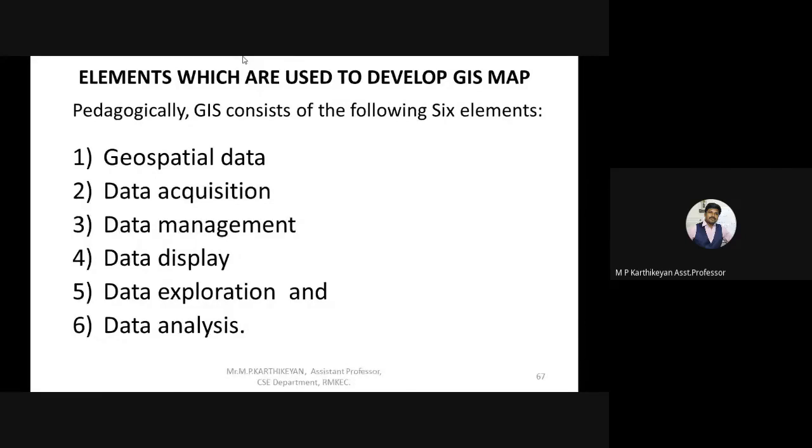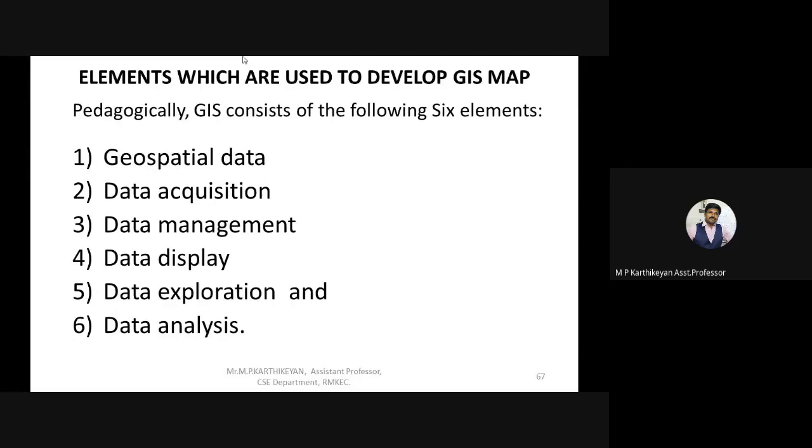Pedagogically, the word pedagogical, don't worry, is just related to the teaching segment. When it comes under academics, these are the 6 elements. Apart from this there are several others, but these are the 6 main elements used for the most efficient GIS map. Like in teaching pedagogy, under what best conditions we are selecting or correcting your papers, right? Likewise, these are the 6 categories: geospatial data, data acquisition, data management, data display, data exploration, and data analysis.